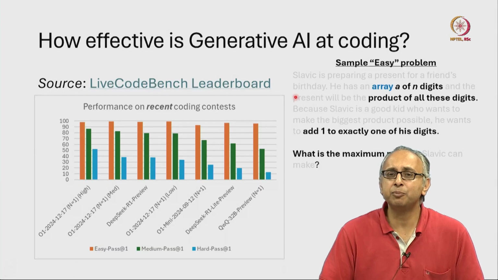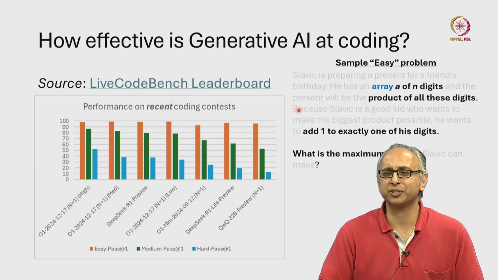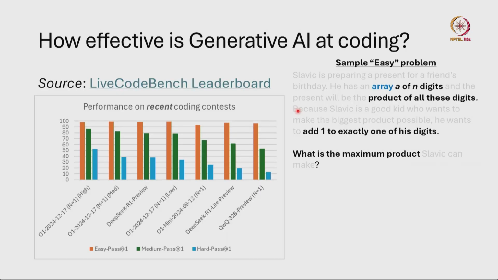I have deliberately hidden some of the details of this question because really they're not relevant. There's something about a boy going for a birthday, but the key parts of the problem are highlighted here. We're given an array of n digits. As we shall see, an array is simply a sequence of digits. And what we need to do is calculate the product of all those digits. Well, that seems easy, but there's a little bit of a twist.